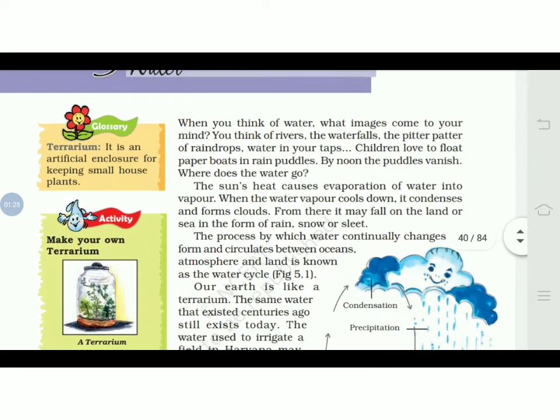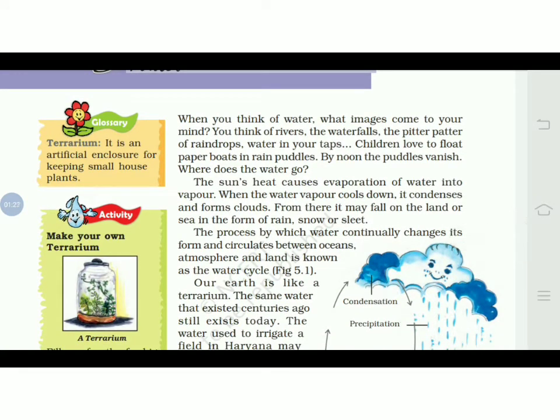Let's start our chapter. When you think of water, what images come to your mind? You think of a river, the waterfalls, the pitter patter of raindrops, water in your taps. Children love to float paper boats in the rain puddles. By noon the puddle vanishes. Where does the water go?